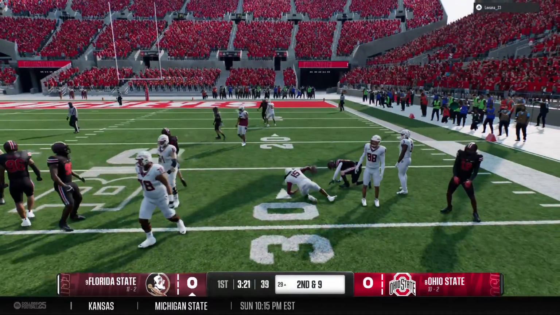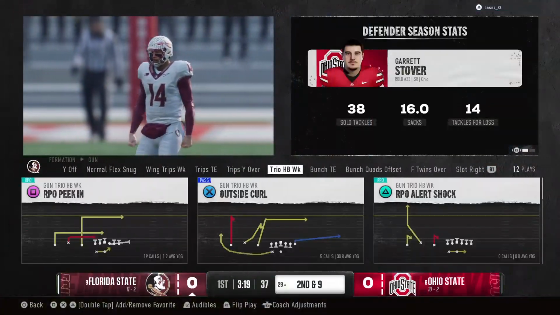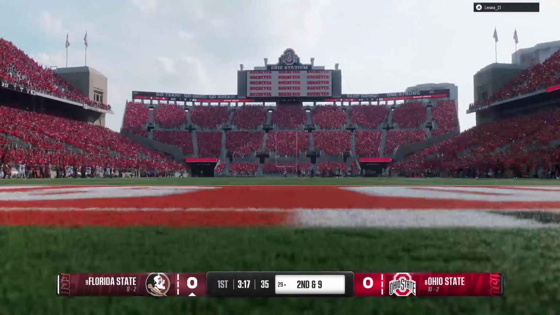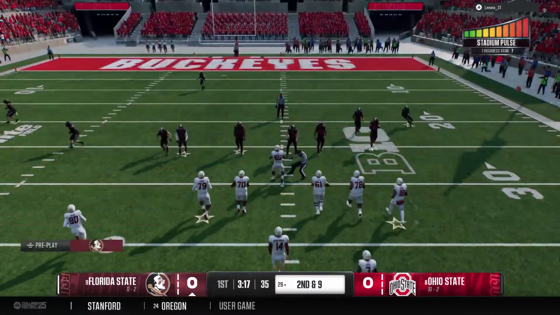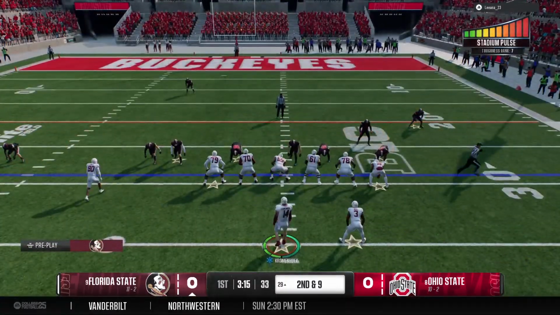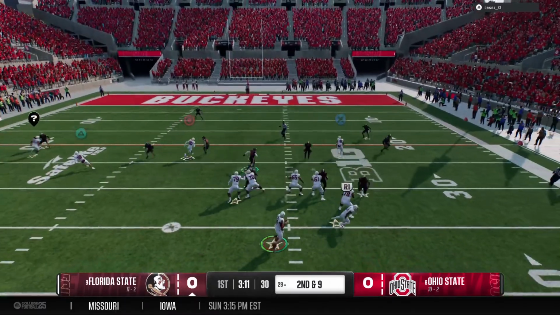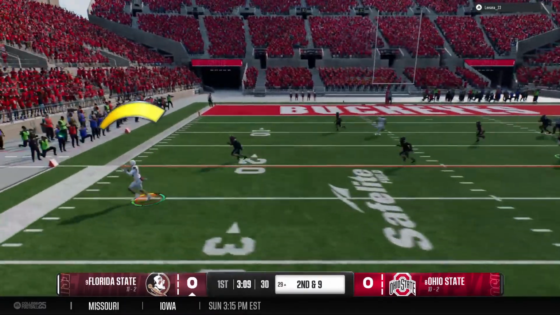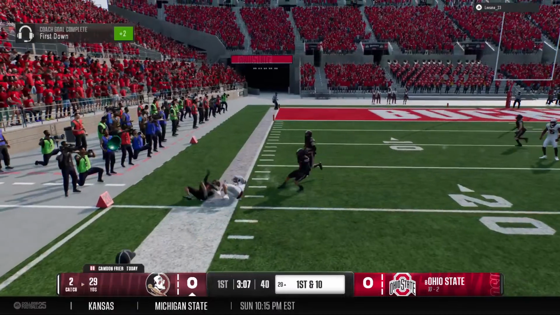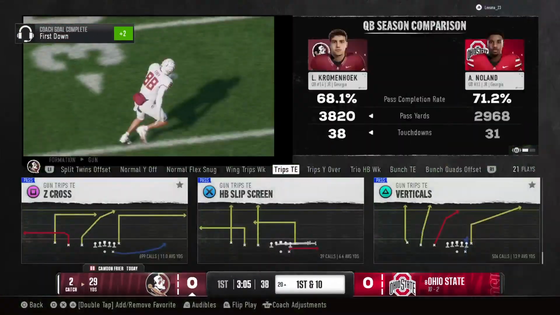You've seen him able to make the stop after a short gain. Boy, I'm a big fan of that jet sweep motion like that. It really forces the defense to stretch out horizontally and can create some vertical seams for this offense. They got some positive yards. Didn't quite get the first down, but I'll tell you what they've done. Planted a seed on this defense, and they better defend this style of play moving forward.